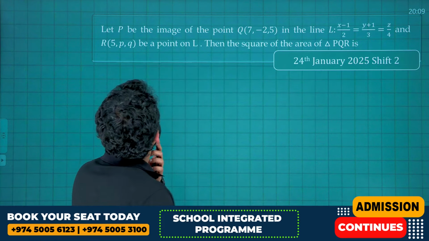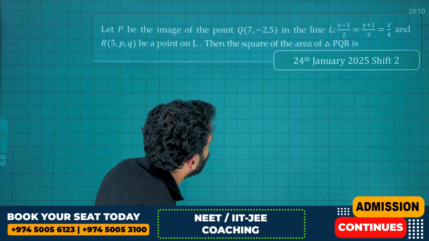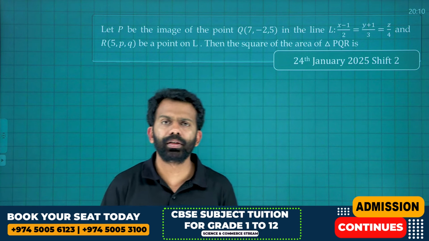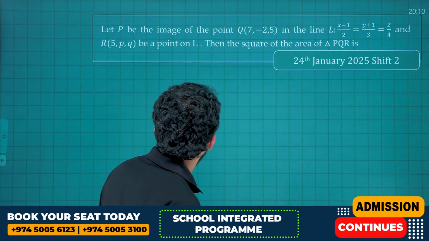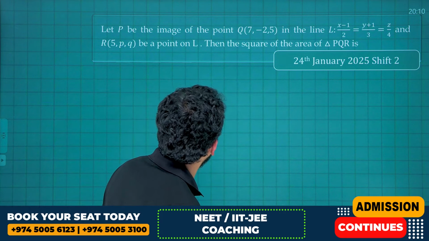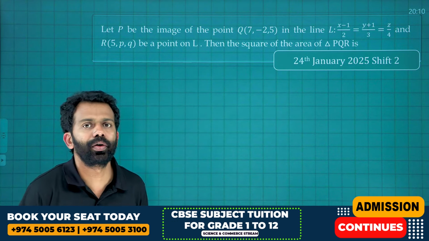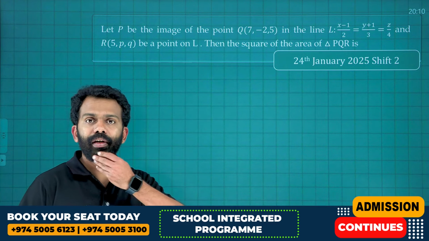Image question. Okay, let P be the image of the point (7, -2, 5) in the line (x-1)/2 = (y+1)/3 = z/4, and let R(5, ?, ?) be a point on line L. Then find the square of the area of triangle PQR. Okay, this is one question which you should be very careful about, is image.